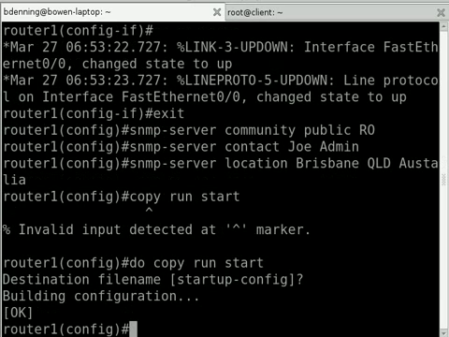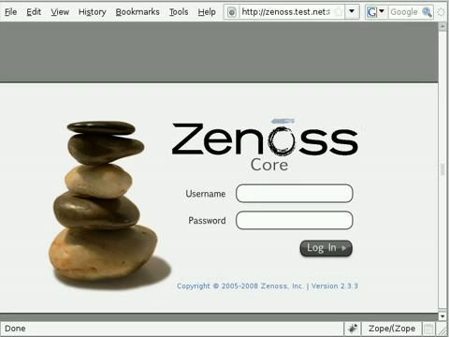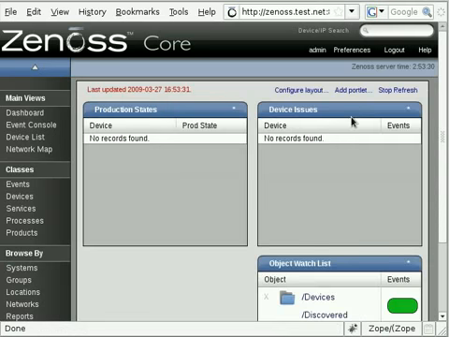Of course, if you didn't catch any of those commands, I'll also post them up on the website along with this video. So now that SNMP is enabled, we can jump back into Zenoss here. And again, the username is admin, and zenoss is the password by default. I haven't changed any of those settings.